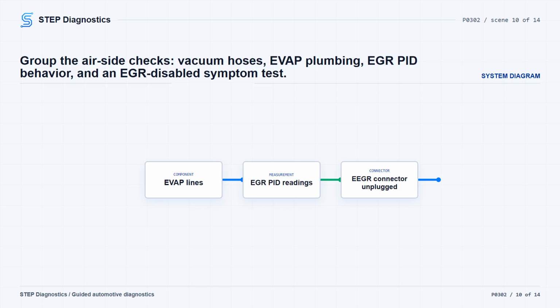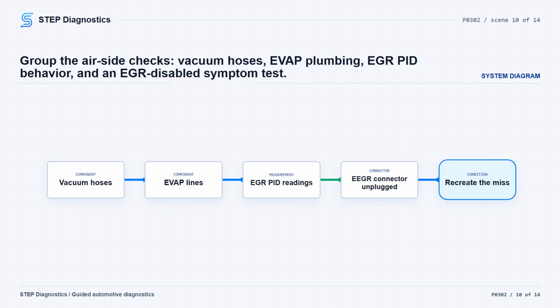On the 2.7 EcoBoost, monitor the EGR VPDES %PID at idle, then key on with the engine off and record it again. Compare those readings to the normal reference values for this engine. Not every PID is available on every vehicle. If an EGR value is out of range, diagnose the EGR system.